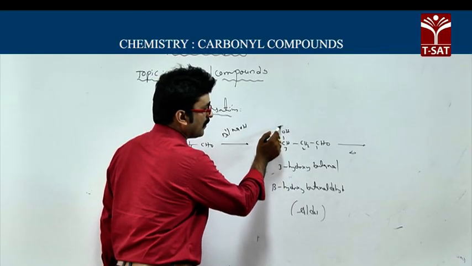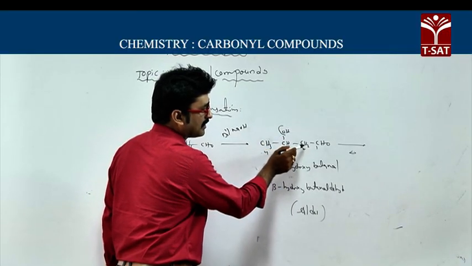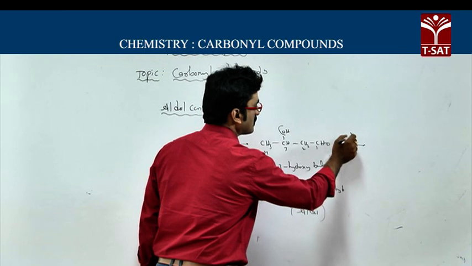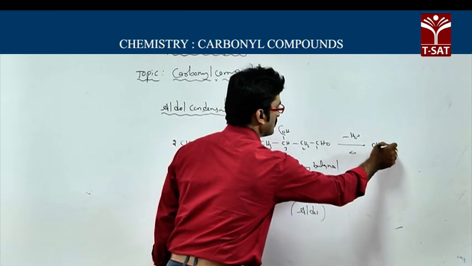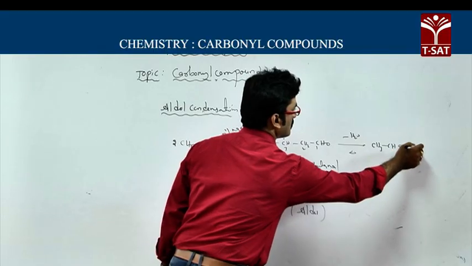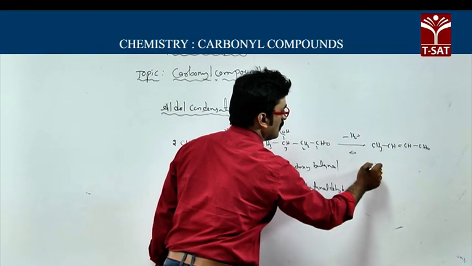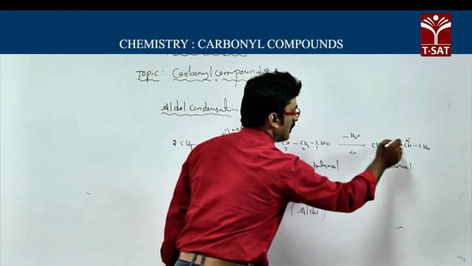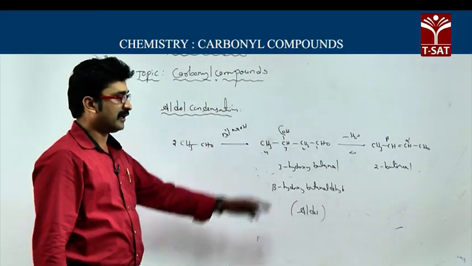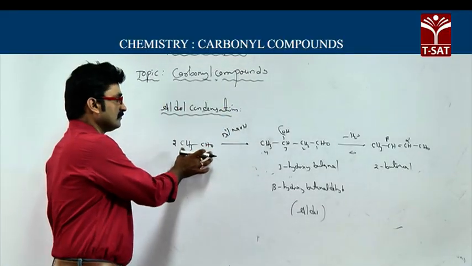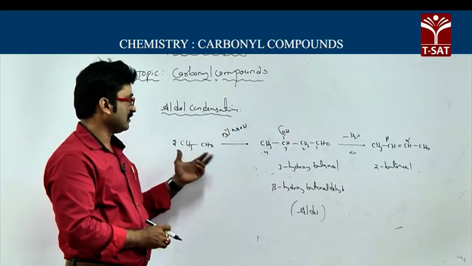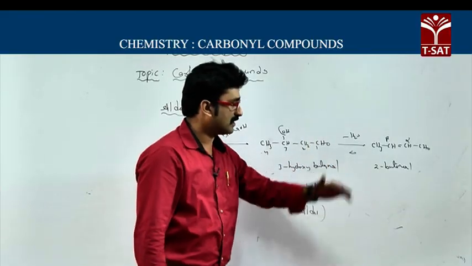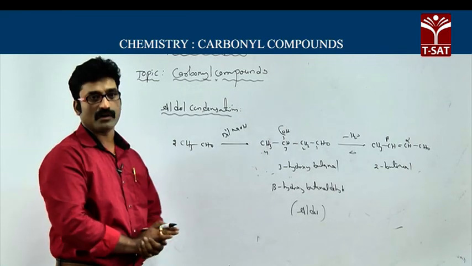So you have to remove OH from this beta carbon, and I said this alpha hydrogen will have an acidic nature. Remove one hydrogen from this, so minus H2O, you will get CH3 CH double bond CH CHO, and this is called 2-butenal, an alpha beta unsaturated aldehyde. So acetaldehyde reacts with dilute NaOH and forms beta hydroxy butanaldehyde, which on further heating produces 2-butenal, and this reaction is called aldol condensation.